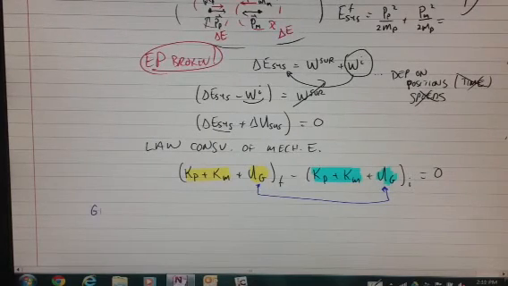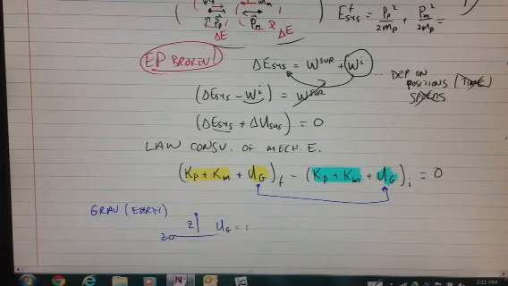So for gravity near the surface of the Earth, let's suppose we'll set z equal to 0 as the place where this potential energy is equal to 0. If an object is over here at height z above the ground, U_g is equal to mg times z. So it's how high above the ground you are that gives the gravitational potential energy.